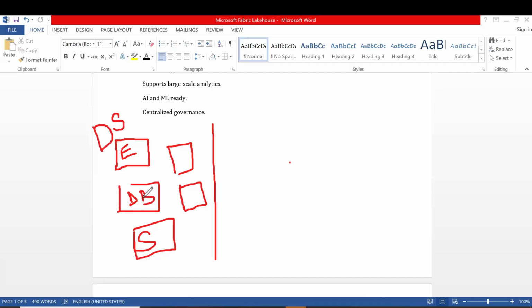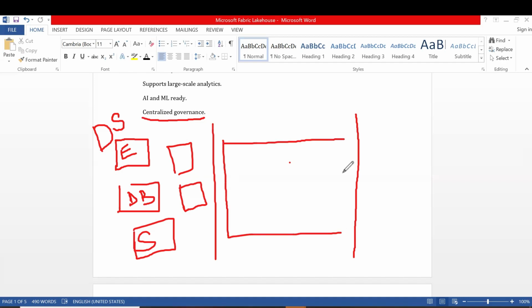Okay, these are all the data sources. We can't get all these data sources from the different places into Power BI or any other applications. Everything should be stored in a single place, so it is called centralized governance. It is a single data source. We want to store it in a single data source, that is Lakehouse. All these multiple data sources are stored in the Lakehouse.